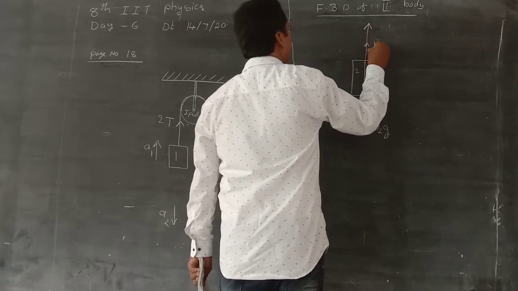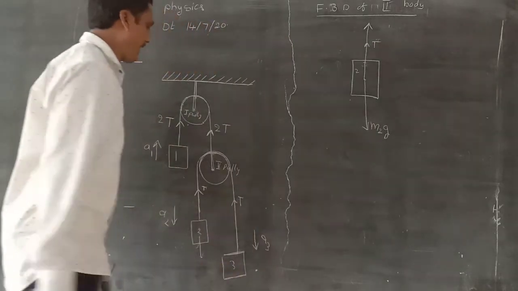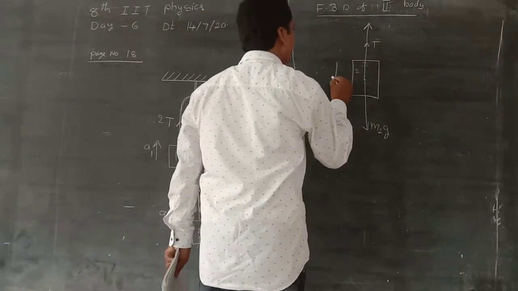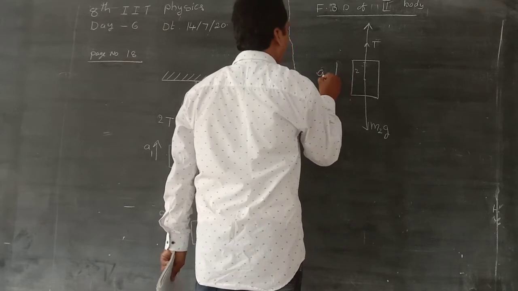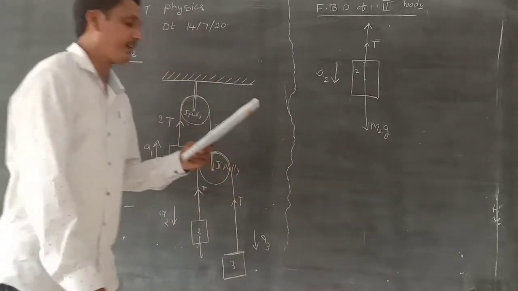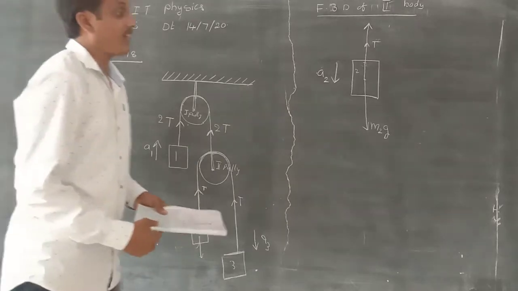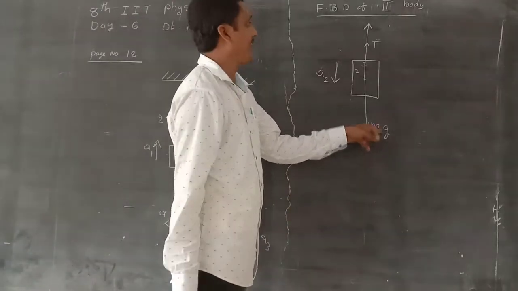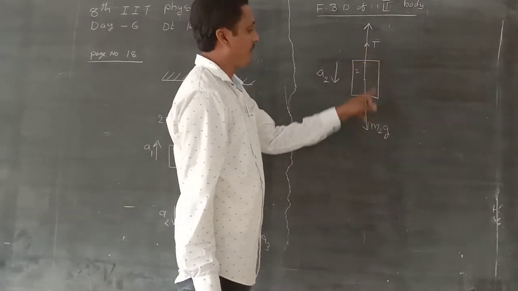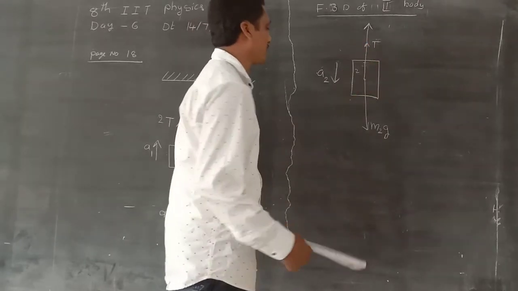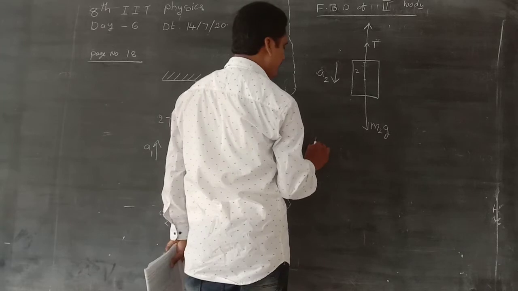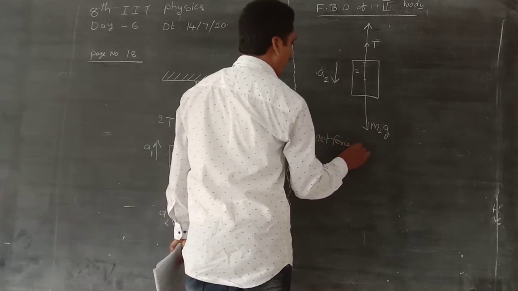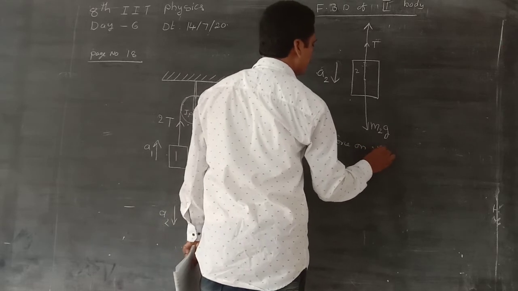Tension in the string T. Acceleration of the body acts vertically downward. That means the weight of the body is greater than the tension in the string. So the net force is equal to the net force on the second body.